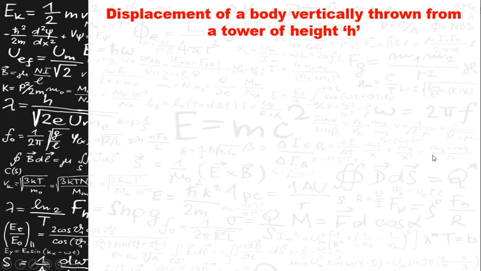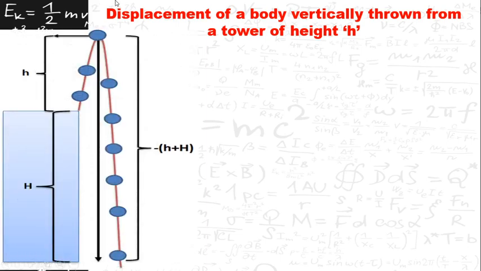Now what happens if a body is vertically thrown upwards from a tower of height h? In this case we will find the displacement of the body when it is thrown vertically upwards from a tower of height h.